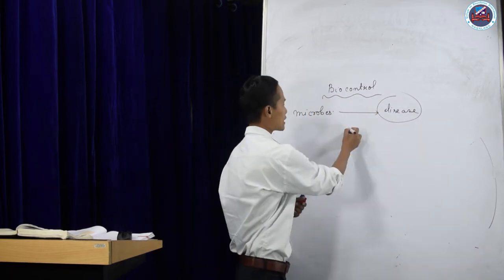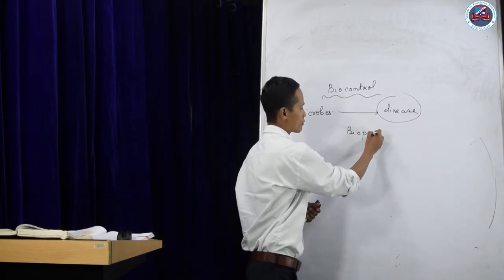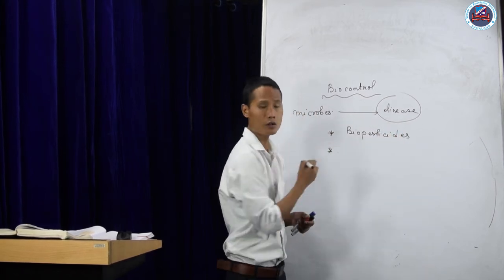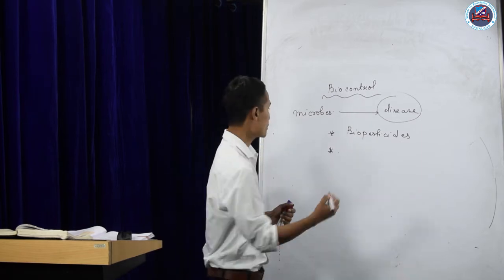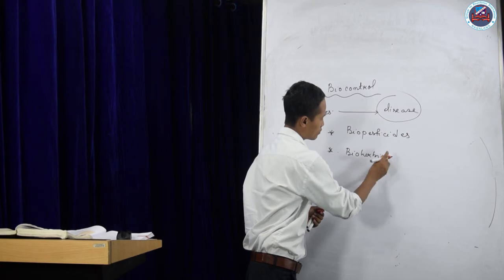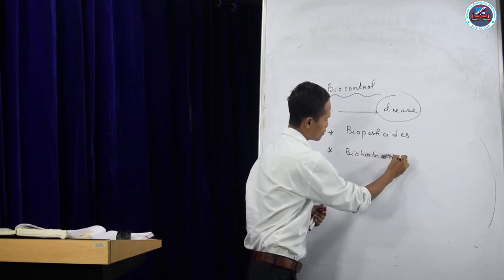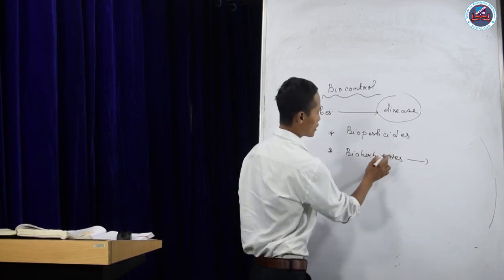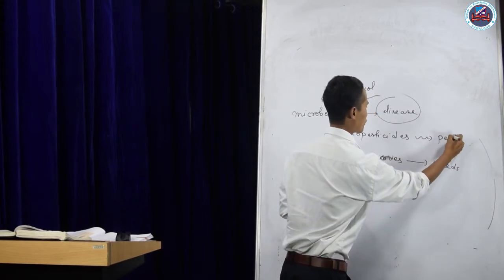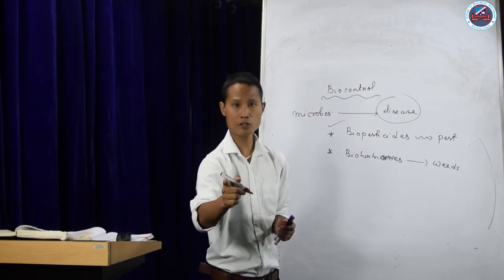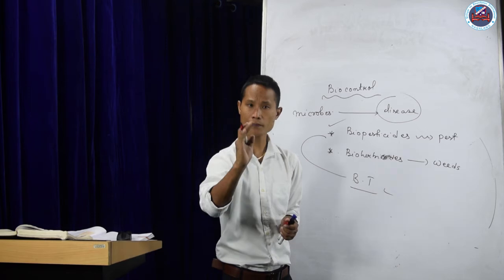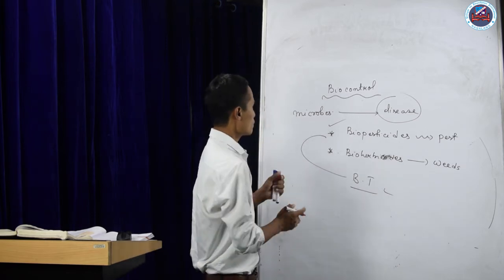And today we call this biopesticides. We can use microorganisms as biopesticides. We can also use microorganisms as bioherbicides. Here we can use them for the weeds, and here we can use them for the pests. One of the microorganisms that I discussed in biotechnology was Bacillus thuringiensis, where we use their cry gene to control the pest. So this is a very important point.